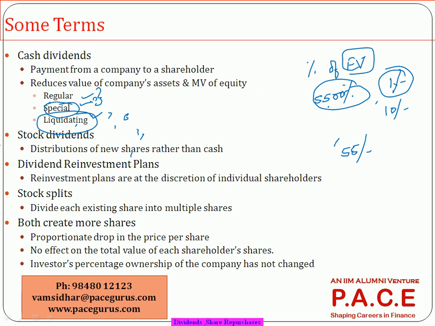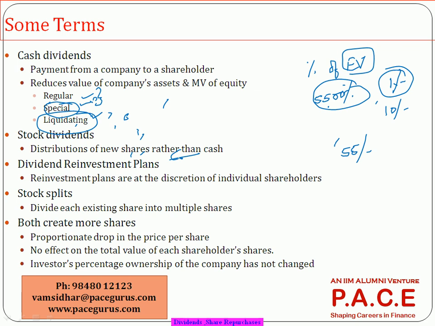The price will come down by that extent, because the market value is not changing, right? The new shares are given for free without extra capital, which means the total market price should be distributed among all the shares. So the price of the share will typically come down, but the advantage is cash remains within the company. There is no cash shortfall within the company. So whenever the company wants to retain a large portion of cash, and it does not want to give in the form of cash, what it can very well do is resort to the stock dividend kind of a process.